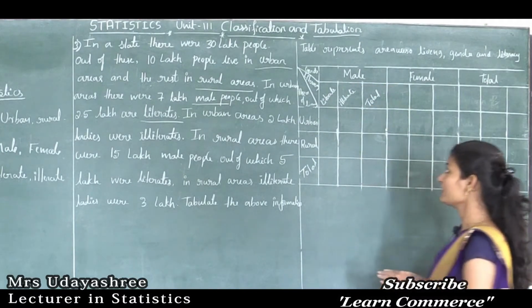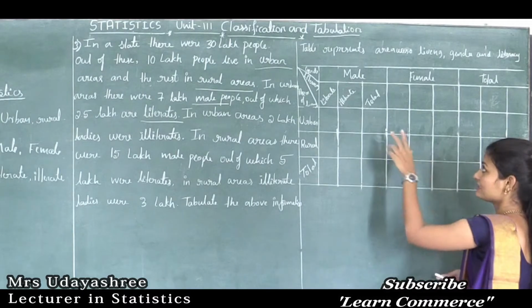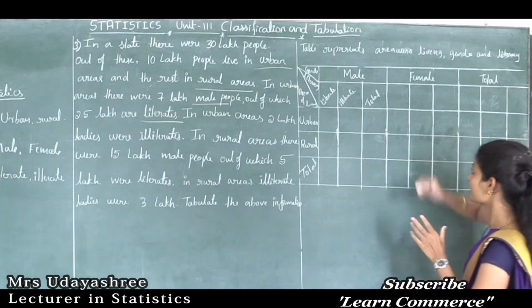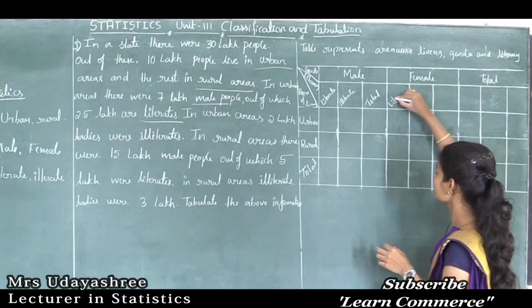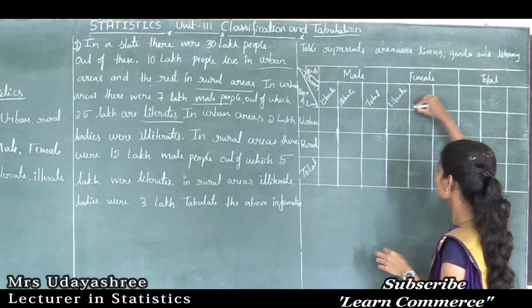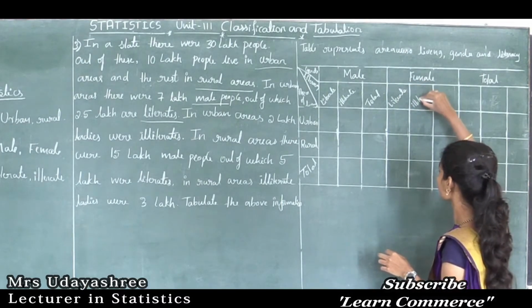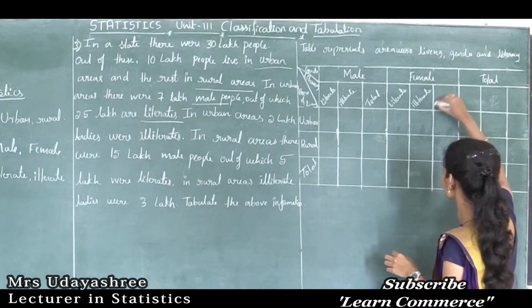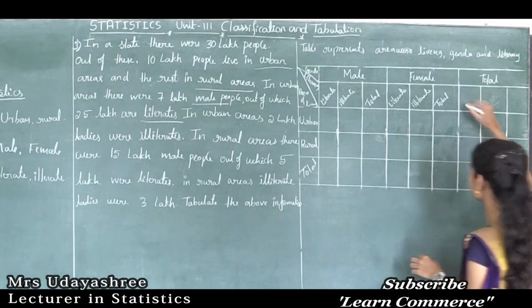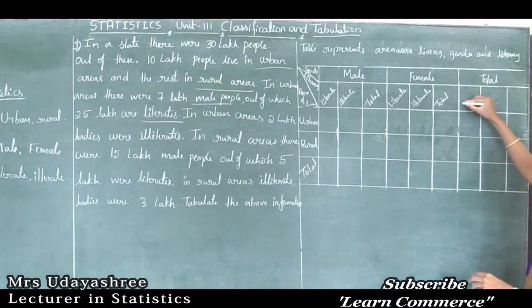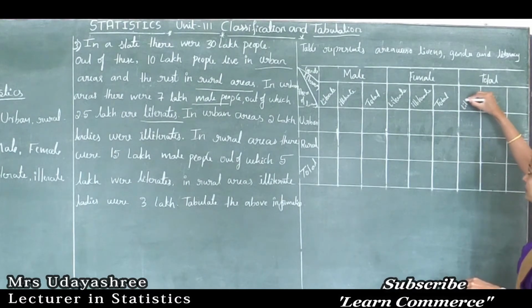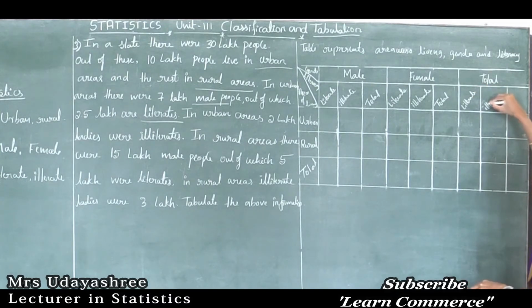So this is for the male population. Next I will write literacy for the female population. Here also literate, illiterate, and this is total. And here also I will write for the total population: literates, illiterates, and total. Okay, this is the blank table.